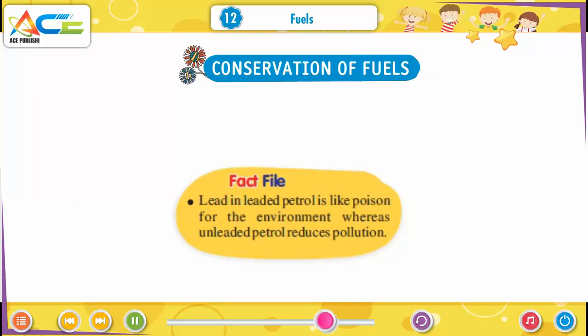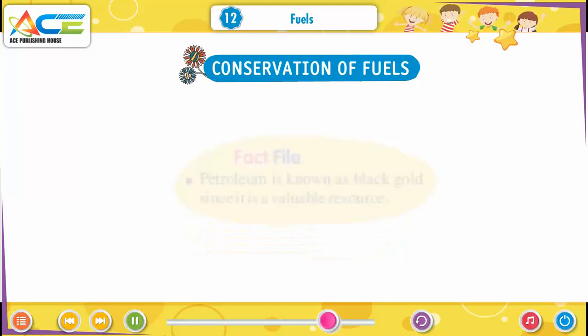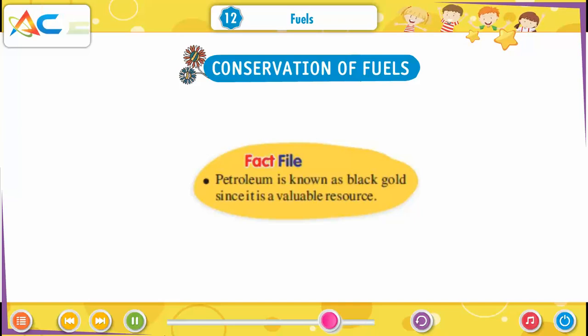Fact file. Lead in leaded petrol is like poison for the environment, whereas unleaded petrol reduces pollution. Fact file. Petroleum is known as black gold since it is a valuable resource.